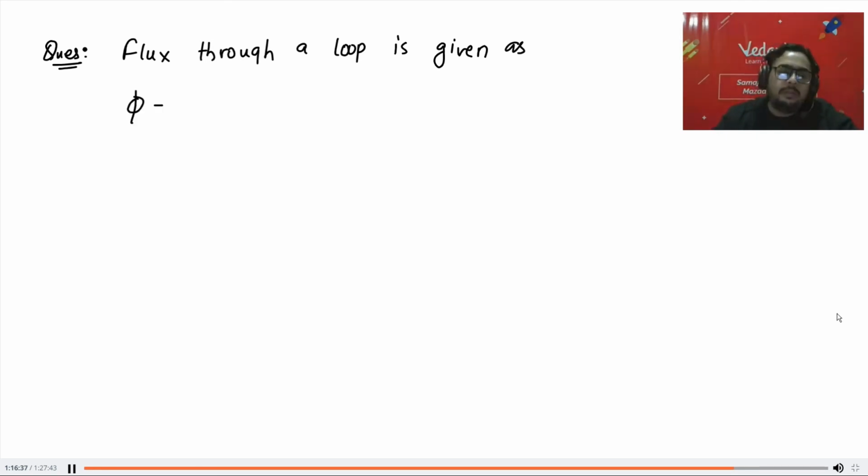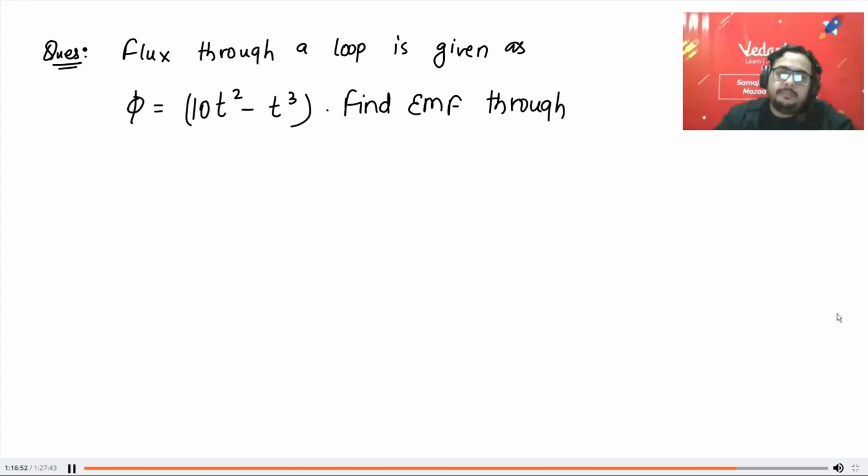So flux through a loop is given as, let me say, 10 t square minus t cube. Find EMF through loop at t is equal to 1 second. Please start doing, everyone. We will start voting after 1 minute.